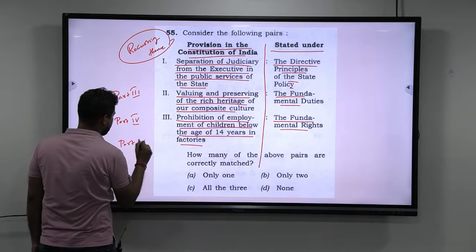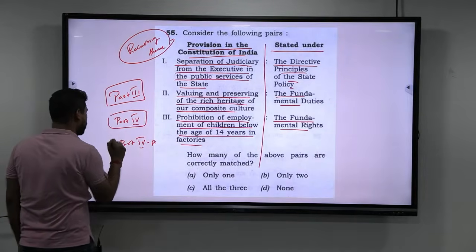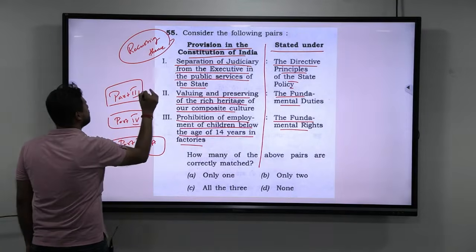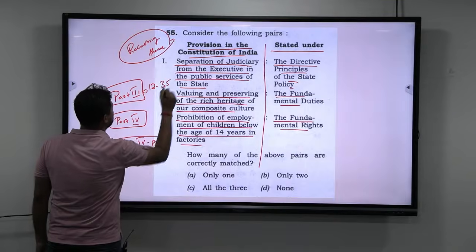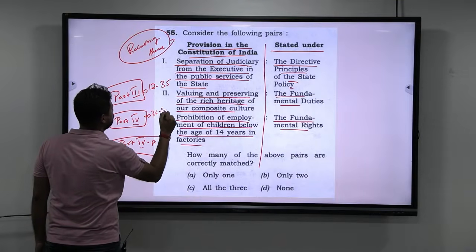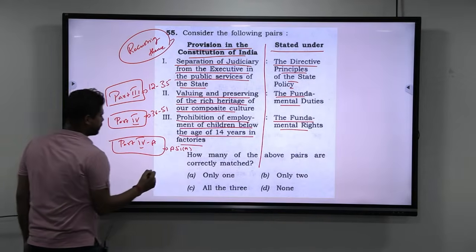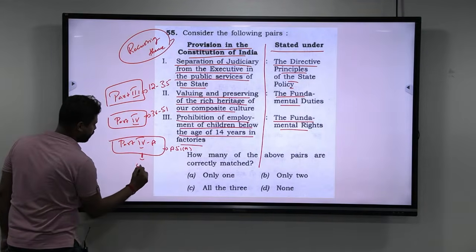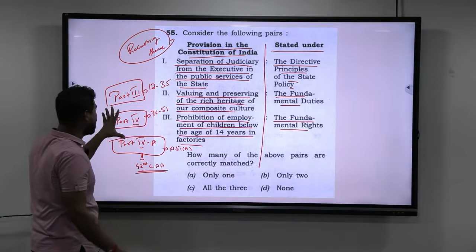Especially Part 3 is very, very important. However, all the three are important. Part 3 has Articles 12 to 35. Here you have 36 to 51, and this is where Article 51A comes. This was introduced in the 42nd Constitutional Amendment Act. So these are very, very important.